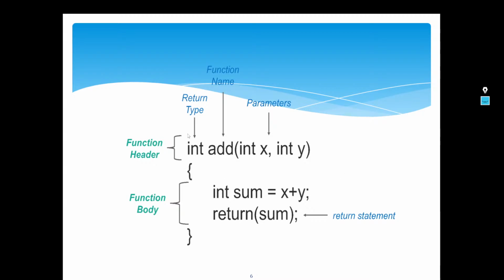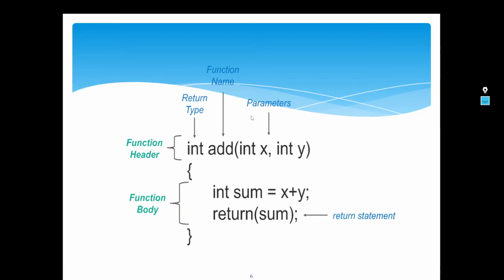The first is a return type. Just like we have data types, we have variables and all these other things. We have an integer type, then we have character types and all these other things. Similarly, if your function is returning an integer value, you would have to write int, right? I'm damn sure that you are clear about the return types and data types, at least from the last classes.